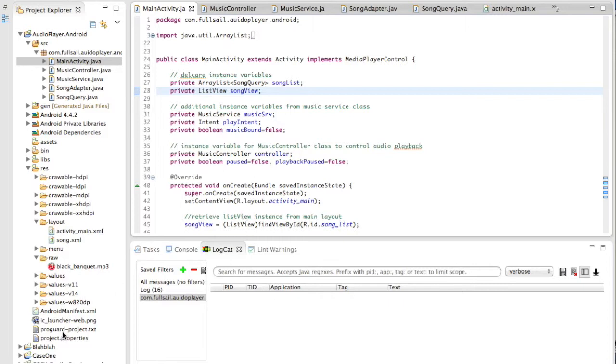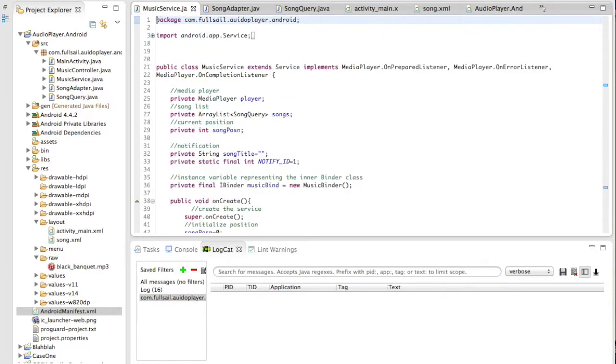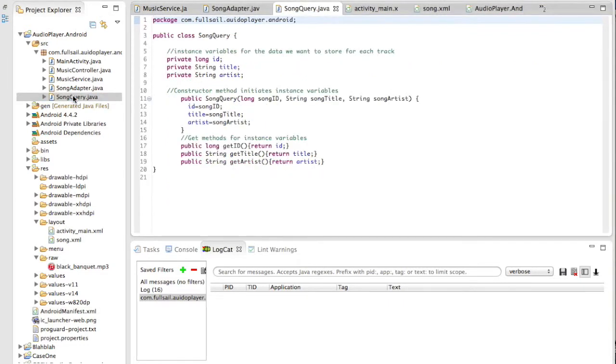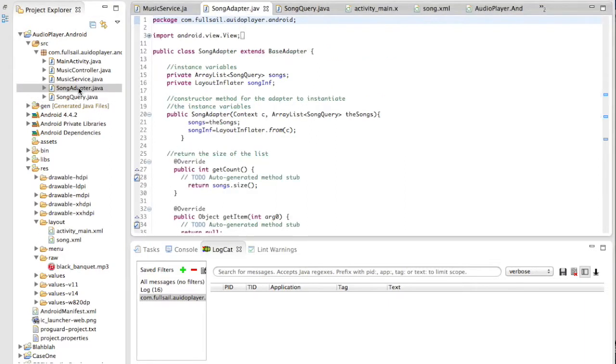I have declared my permissions inside my manifest file in order to gain access to that data, and I am using a list view to display the artist and the name of the song. I created a song query class to model the audio data and used an adapter, and in this case the song adapter class is used to map the songs to the list view.